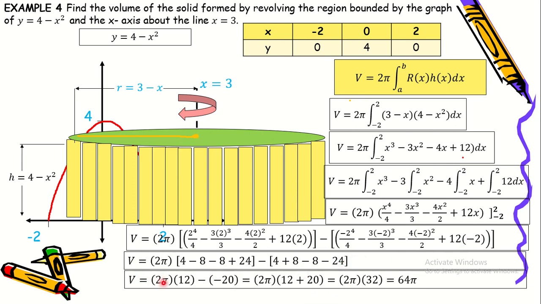So we have volume is equal to 2 pi. 4 minus 8 plus 24 is positive 12. Minus 4 plus 8 minus 24 is negative 20. So we have 2 pi times, this will become positive. Negative of negative 20 is positive 20. So we have 2 pi times 32. And then the final answer will be 64 pi.